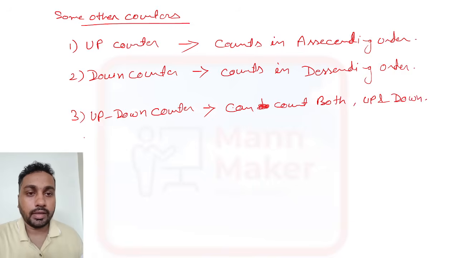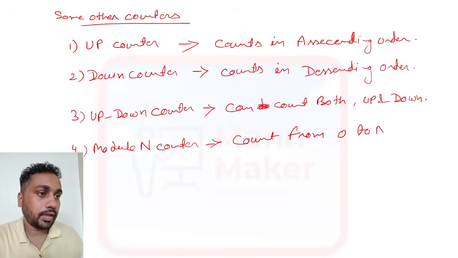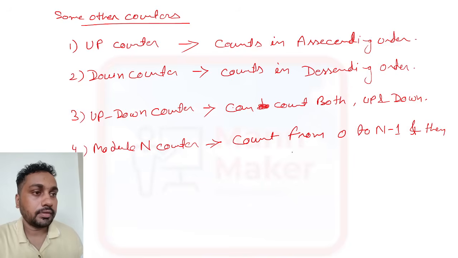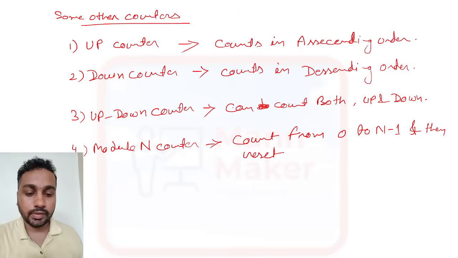All right. And now we have the modulo n counter. The mod n counter will count from 0 to n minus 1 and then reset. After that, it will reset.